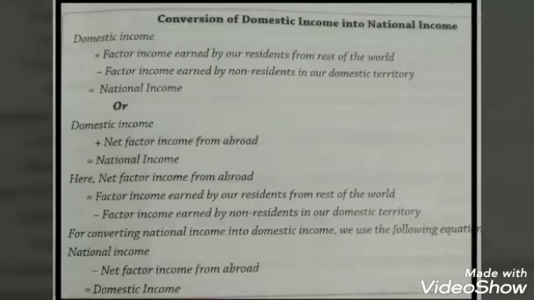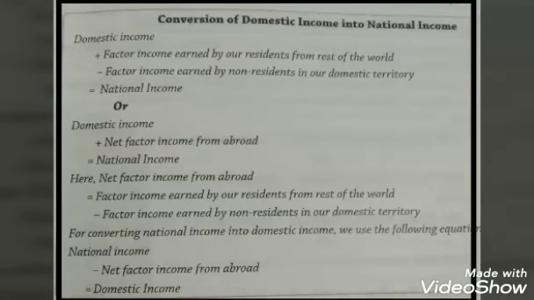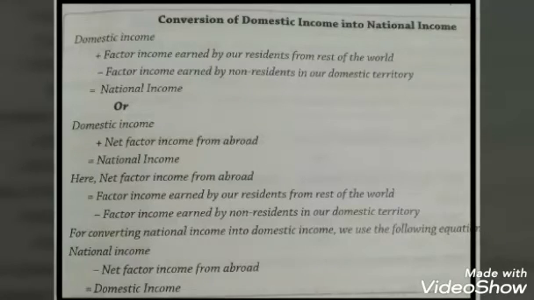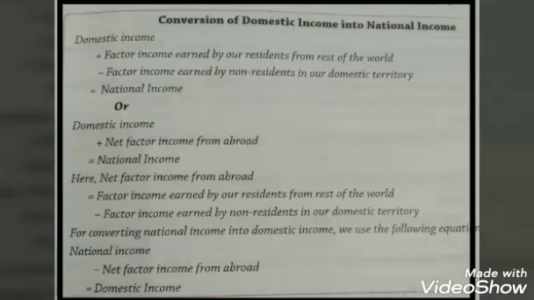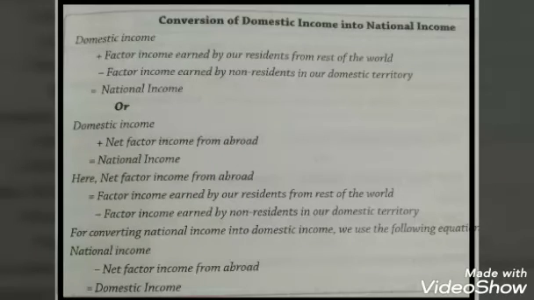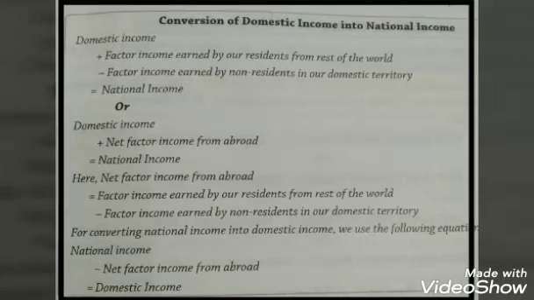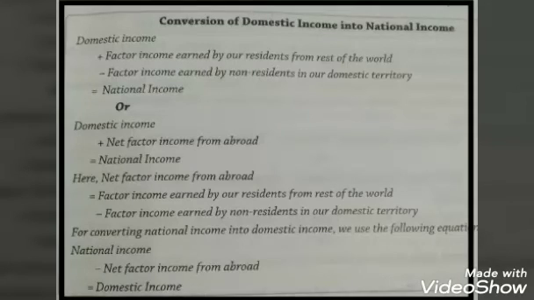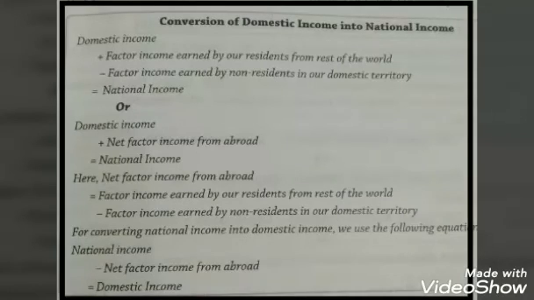Our domestic income does not include the factor income earned by our residents from the domestic territory of other countries. So if you have to convert domestic income into national income, what we have to do is exclude from domestic income that part of factor income which belongs to non-residents within our domestic territory, and add to this domestic income that part of factor income which our residents earn from the rest of the world, or let's say from the domestic territory of other countries.